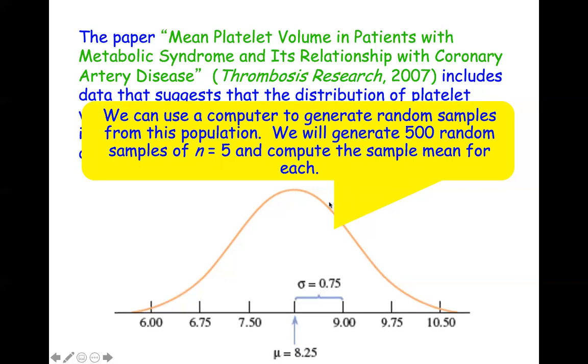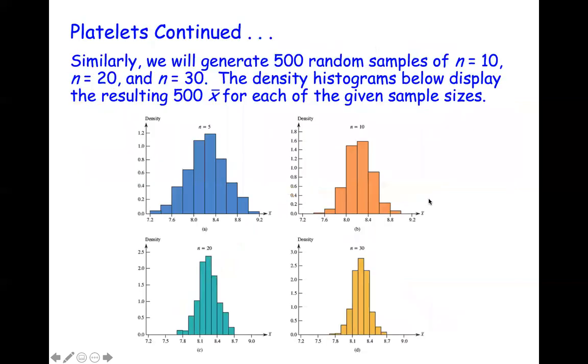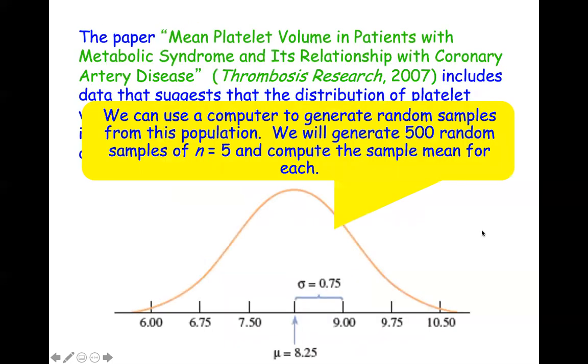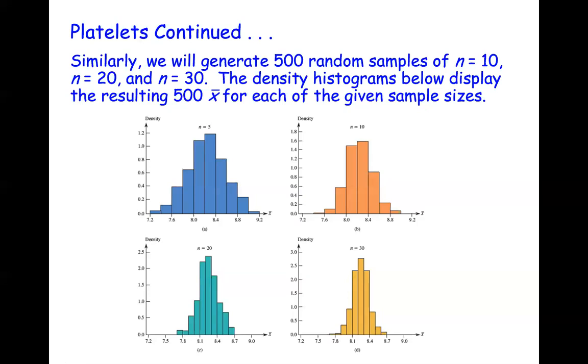I already did that, so this is what it looks like. At the top left, this is our sampling distribution with sample sizes of 5. We did 500 of these samples to make this graph. If we do it again with sample size 10, that's the orange one. Sample size of 20 is the teal one, and sample size of 30 is the mustard yellow one. These are the sampling distributions from this population, just with different sample sizes.